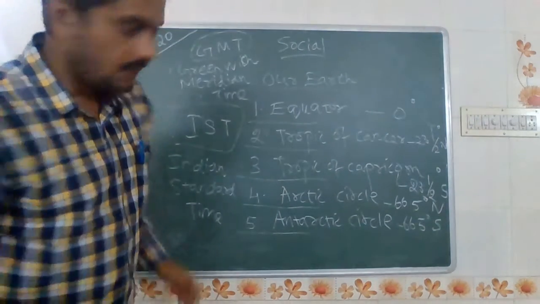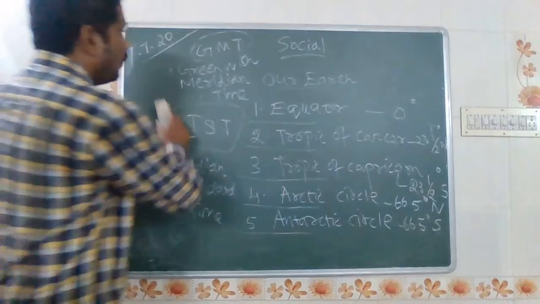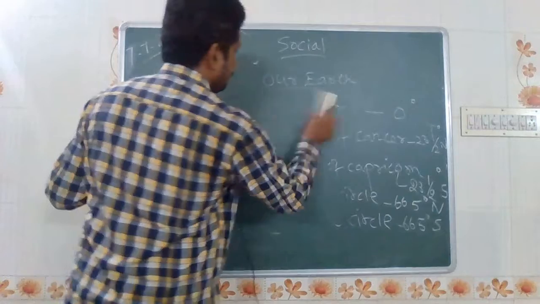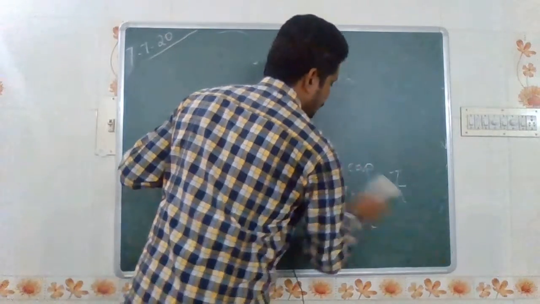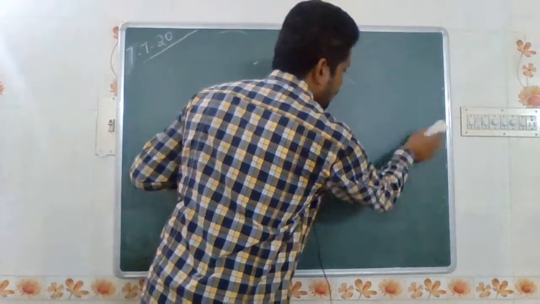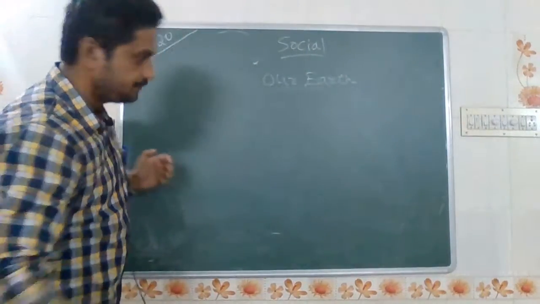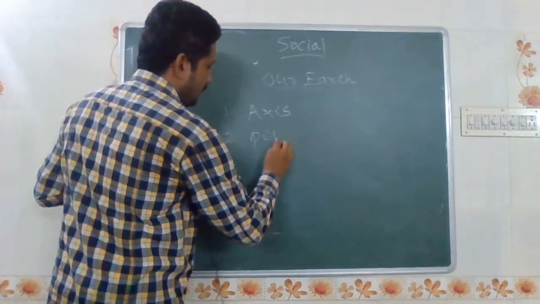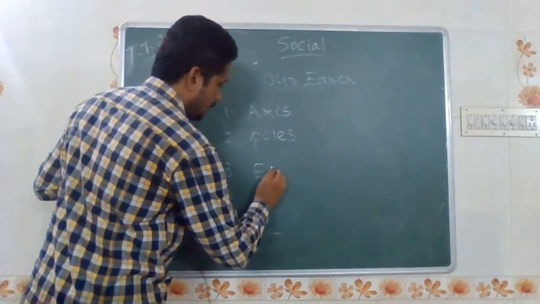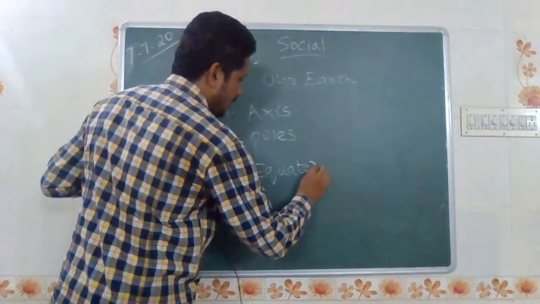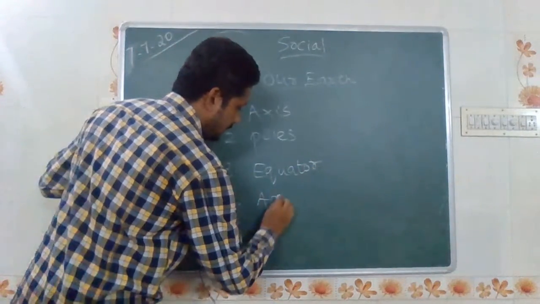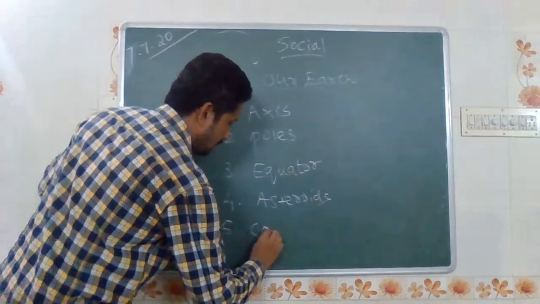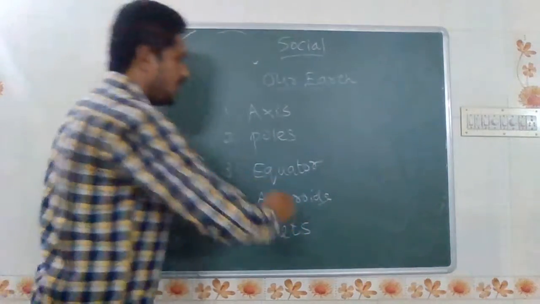Okay, so in this lesson we will learn about the new words. Every lesson we will learn new words. What are the new words in this lesson? First one, axis, poles, equator, asteroids, comets. These are the new words.